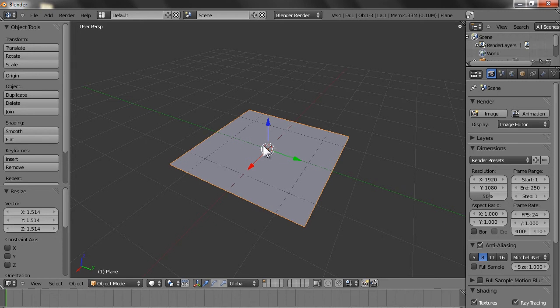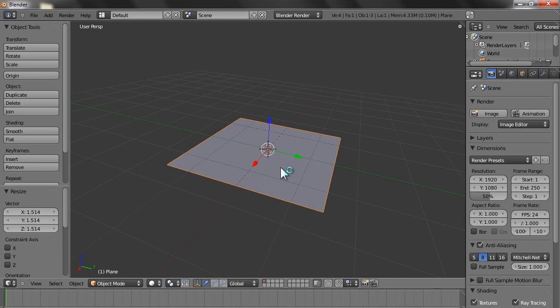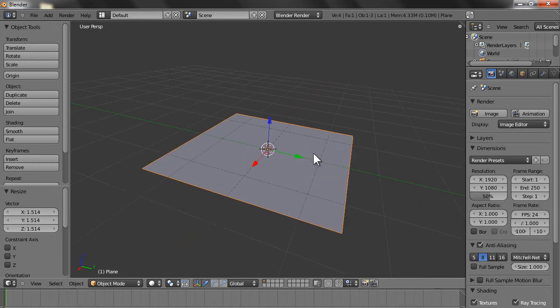Okay, by the way, before proceeding with this video, you should watch my introduction video of Blender 2.55. That would help you in understanding how to use various keys, how to switch between edit and object mode, how to dolly, how to pan, and do a lot of other things like zoom in, zoom out. It's an introductory video which explains a lot of things that you should watch if you are very